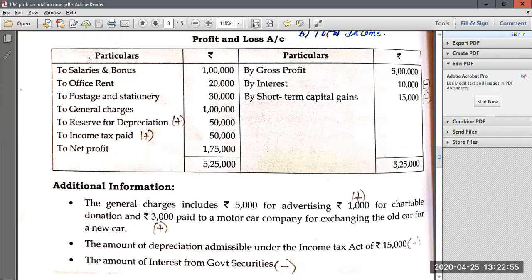Now look at the first point here. They have given salaries and bonus. Salaries and bonus paid to employees are admissible, so no need to worry. Office rent is also related to business, no need to worry about that one.